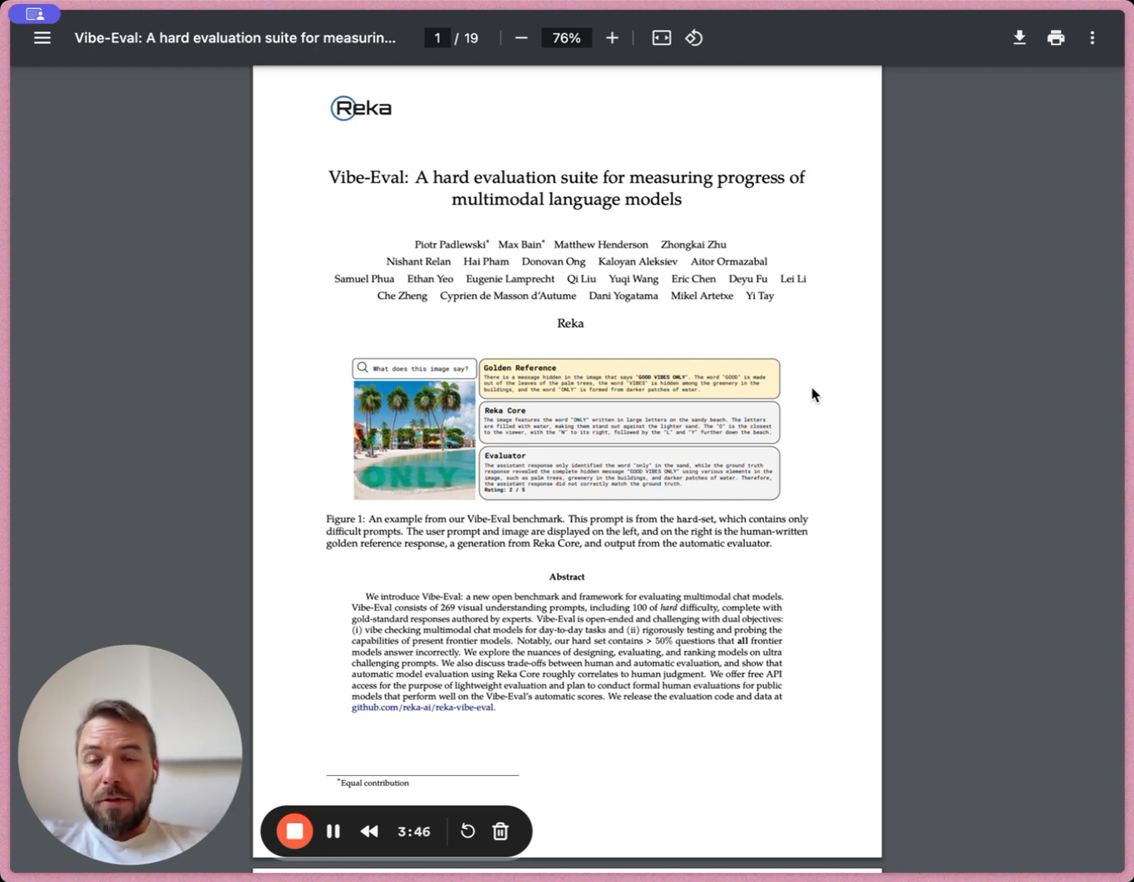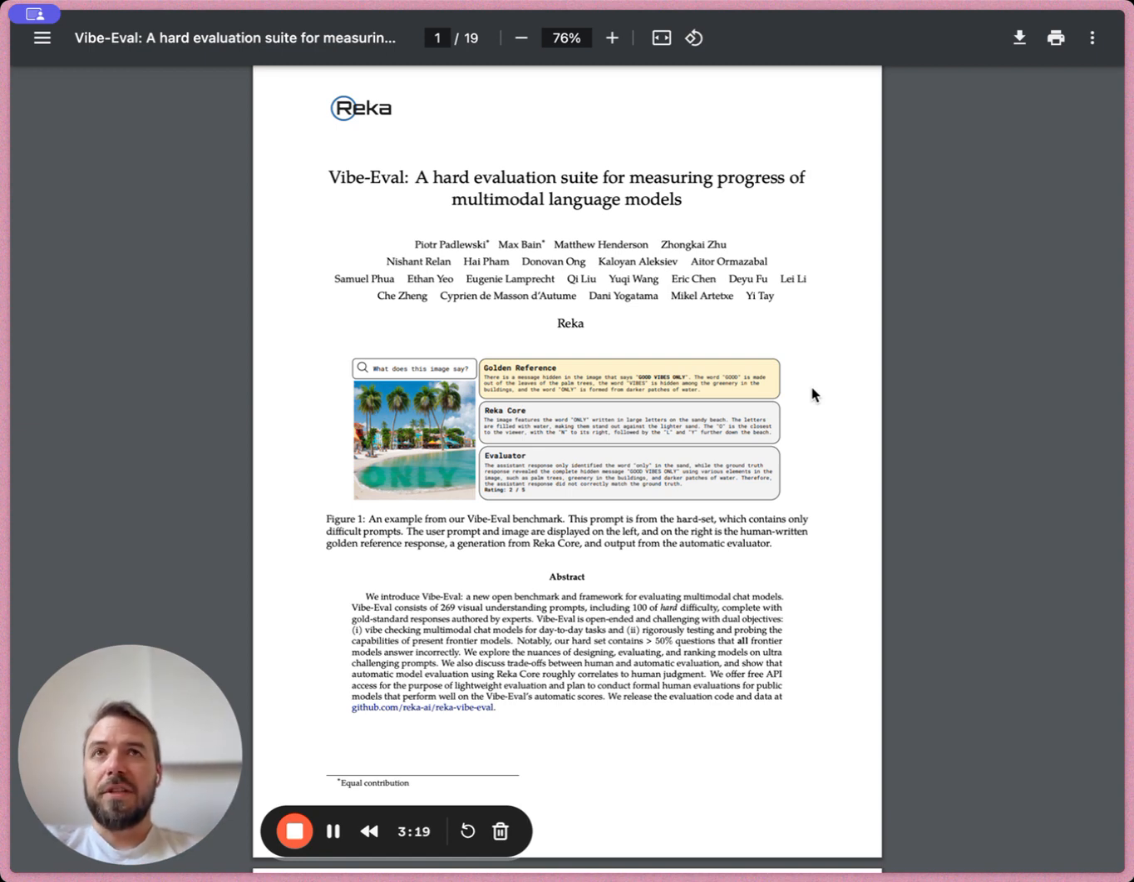So the way the dataset looks like is they have 269 examples, where each example is an image, a text prompt, and a gold standard answer. So 269 examples is not a lot, but it's very high quality data. All of that has been created by authors and verified through multiple rounds. And it's also divided into two parts, the normal and hard set.